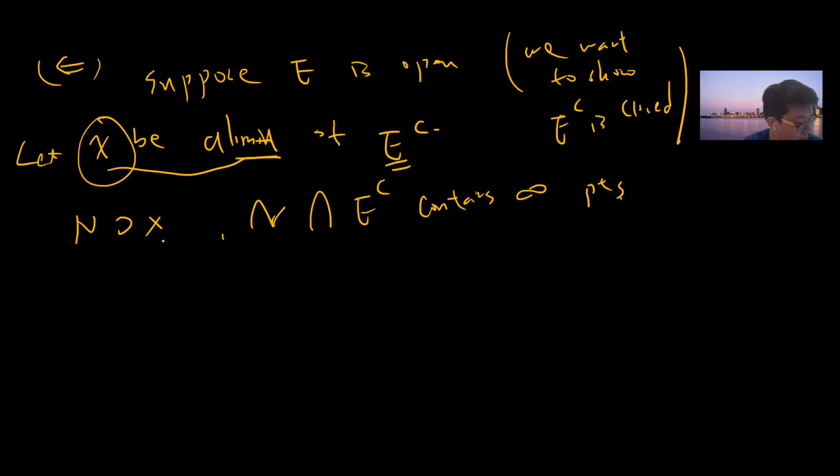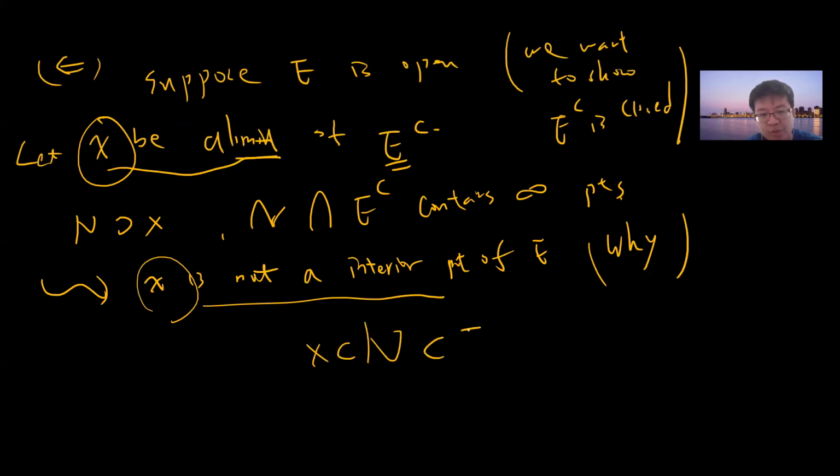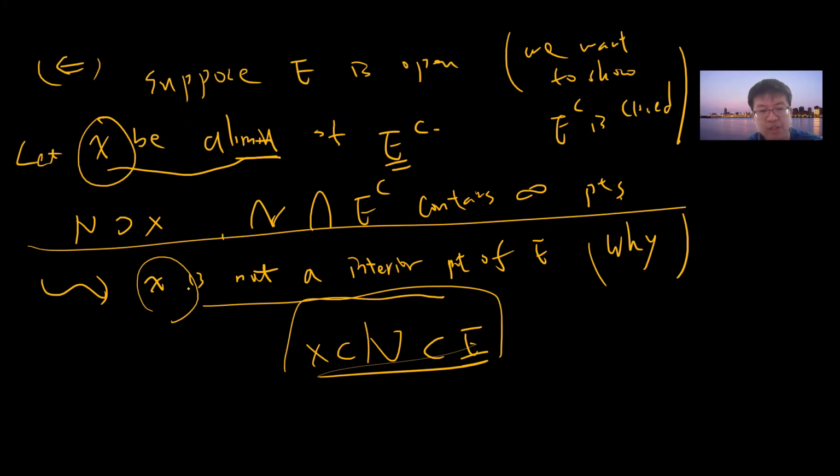So x is not an interior point of E. Why? Because if x were an interior point of E, you could find a neighborhood that always falls inside E. But the problem is that whatever N you choose, its intersection with E complement always contains infinitely many points. So x is definitely not an interior point of E.